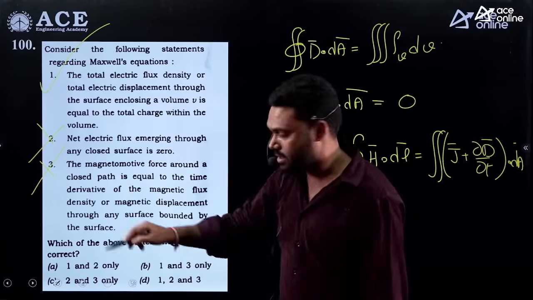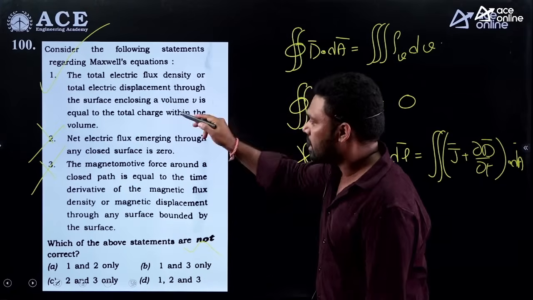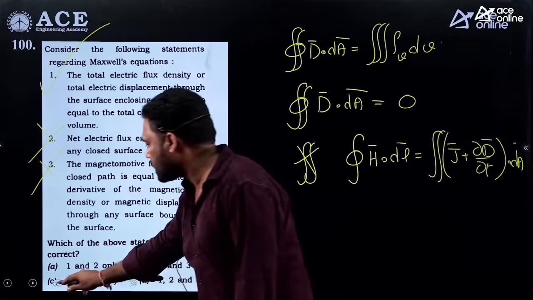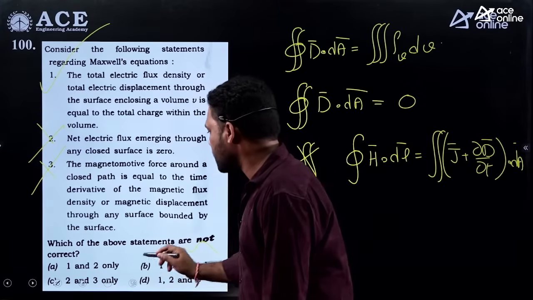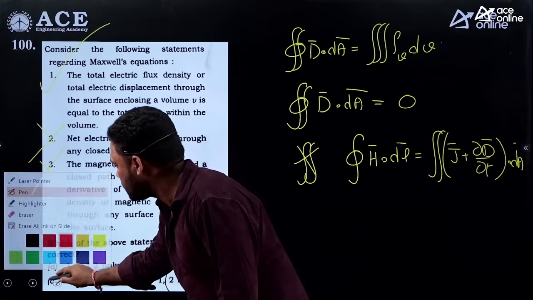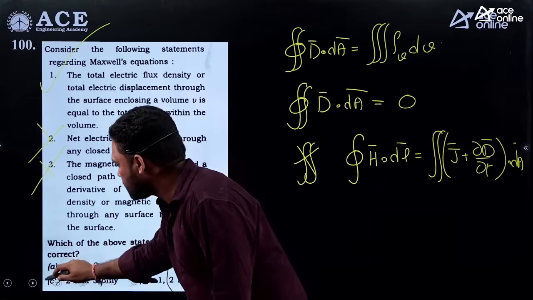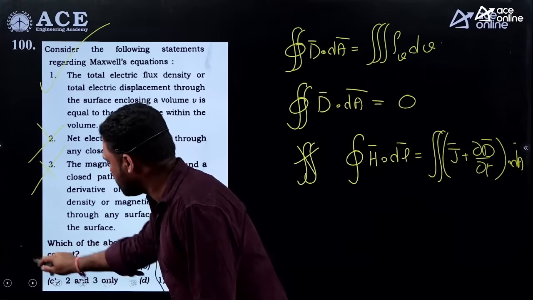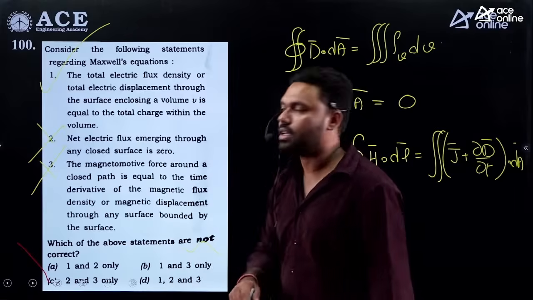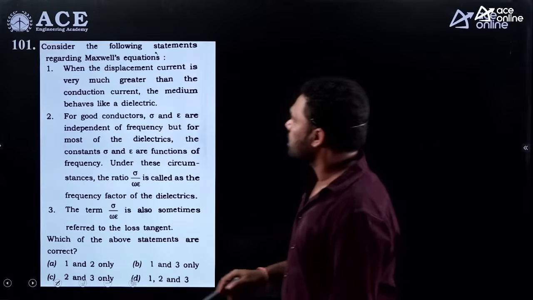So what is the question asking? It is asking which are not correct. The second one and third one are not correct. So what is the answer, guys? The second one and third one. Option C. So let me put it like this: option C is the answer. Next.